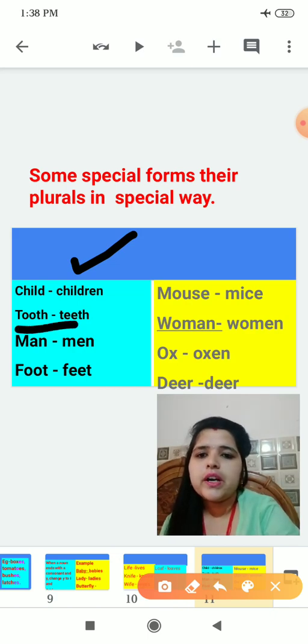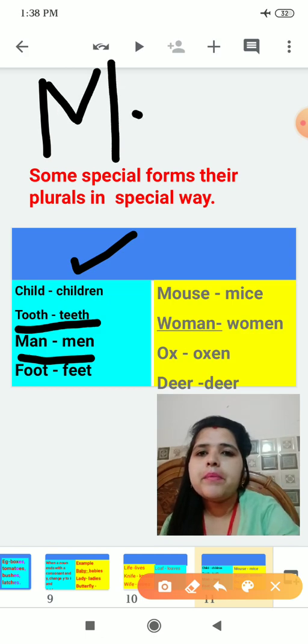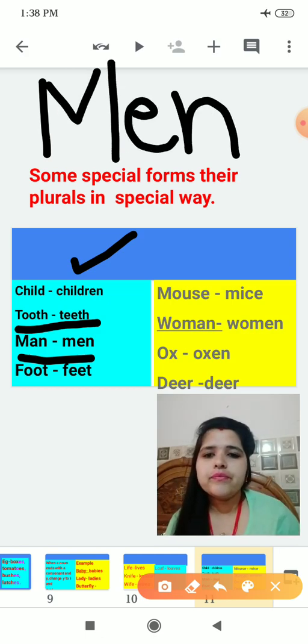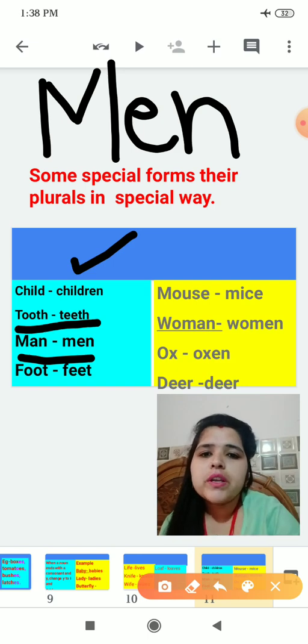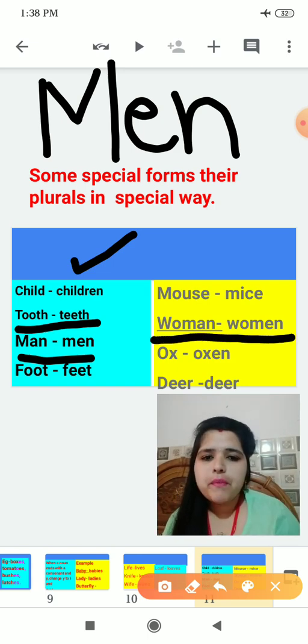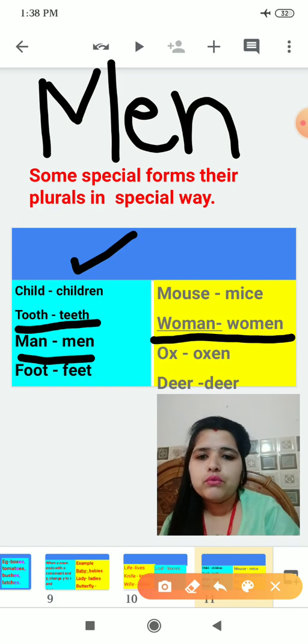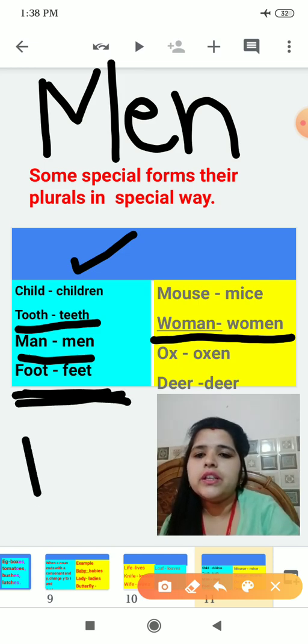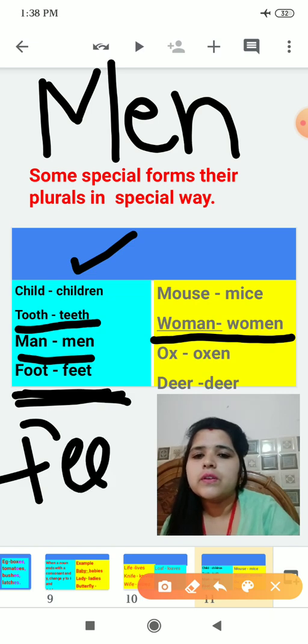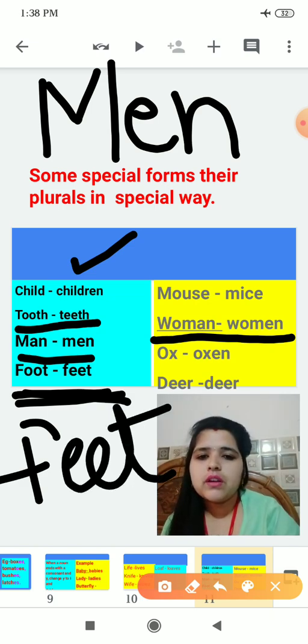Tooth will become teeth. Man will become men. Same way, woman will become women. Foot will become feet. F-E-E-T, feet. Okay, foot will become feet.